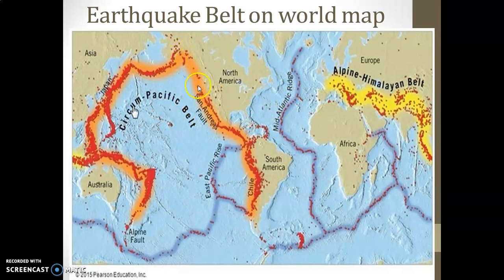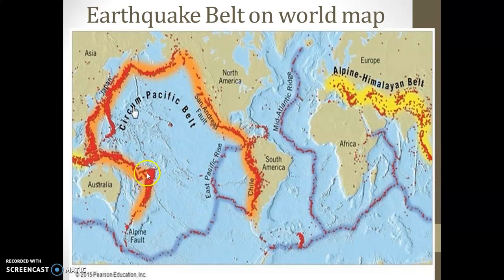As we know, if an earthquake comes first, it triggers volcanic eruption, and if a volcanic eruption happens first, then it triggers an earthquake. So there is a cause and effect relationship between volcanoes and earthquakes.